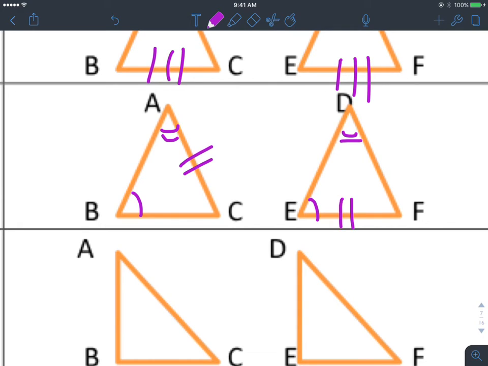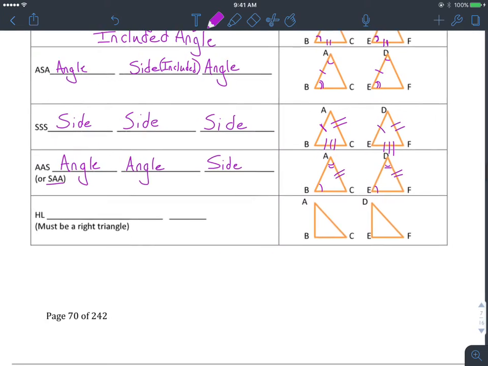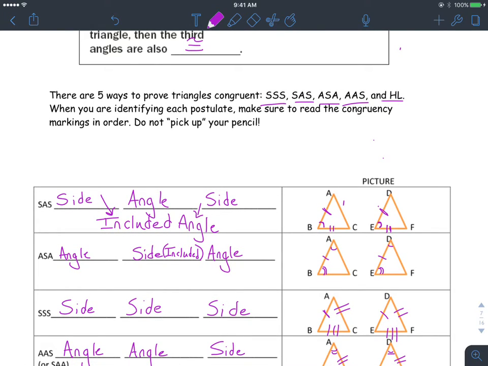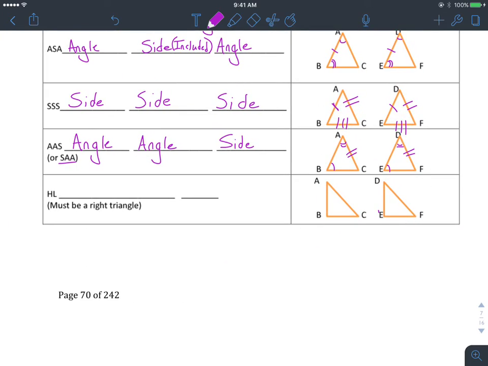You might see something that's marked like this here, and since it doesn't go in that same order, like 1 hoop, 2 hoops, and then 2 ticks, because this one here goes 2 hoops, 1 hoop, and then 2 ticks right there. So as long as it's not like that, it should be fine. I've rarely ever seen that before, so I wouldn't stress too much. But it's got to be that same type of order if you go around the triangle. So I think that's what that part means up here, where it says do not pick up your pencil when you're going around the triangle. So that's kind of what that means there.